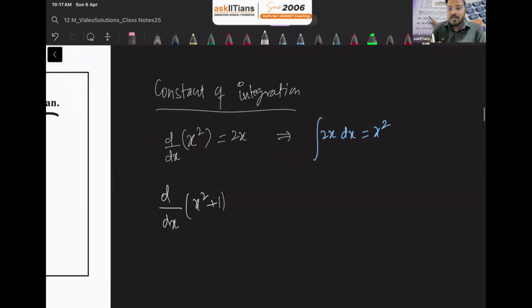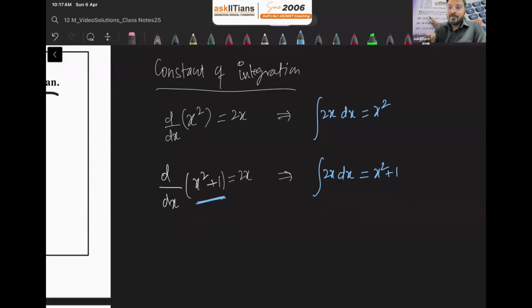If you differentiate this, again we know that the derivative of x square will be 2x and the derivative of 1 will be 0, because it's a constant and the derivative of a constant is 0. We all know it, right? So again, if I ask you what is the integration of 2x with respect to x, in this case, because we have differentiated x square plus 1, the answer should be x square plus 1.